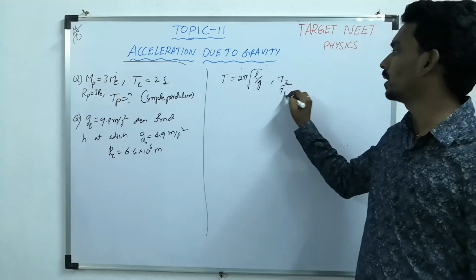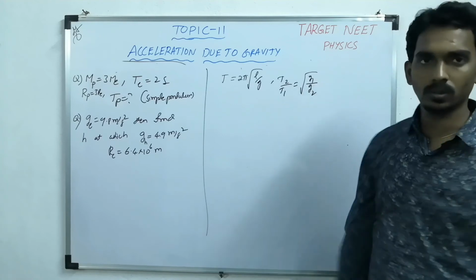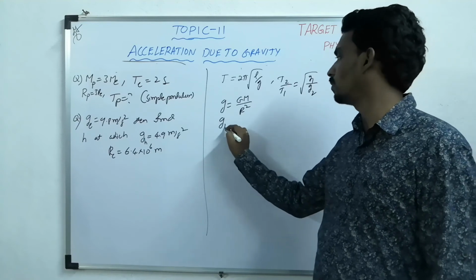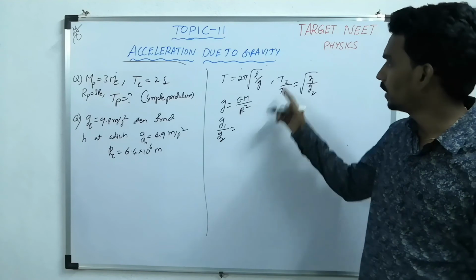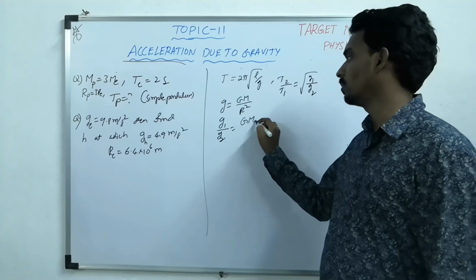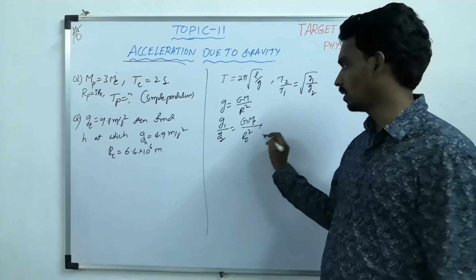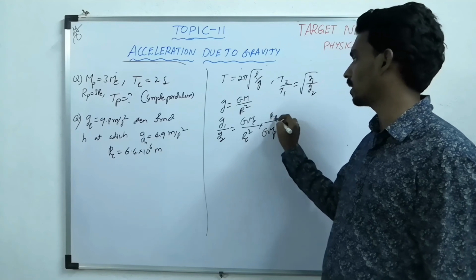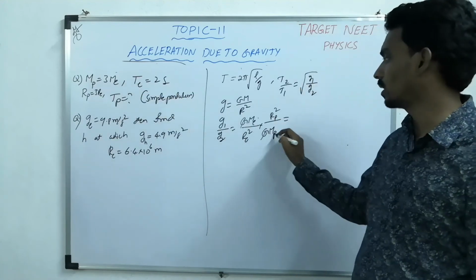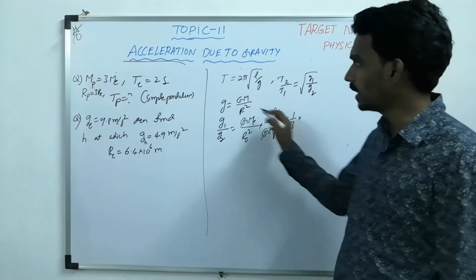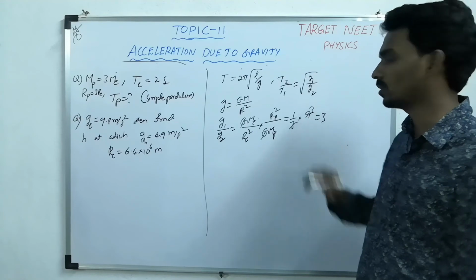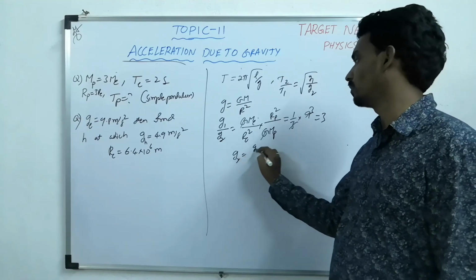Then T2 by T1 equals under root g1 by g2, where g equals GM by R square. g2 is on the planet, g1 is on the Earth. So g1 is G mass of Earth by Re square, and g2 is G mass of planet by radius of planet square. G cancels. Mass of planet is 3 times, so this ratio becomes 1 by 3. Radius of planet is also 3 times, but the square is there, so 9. So the ratio is 3, and g2 becomes g1 by 3.